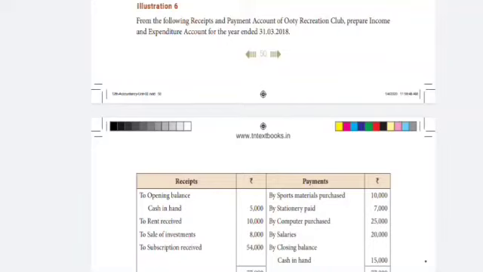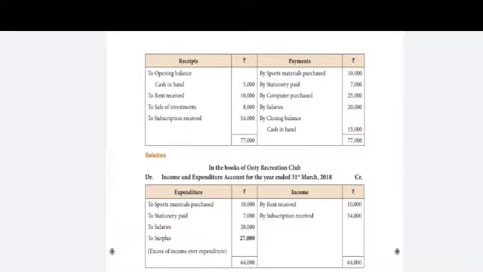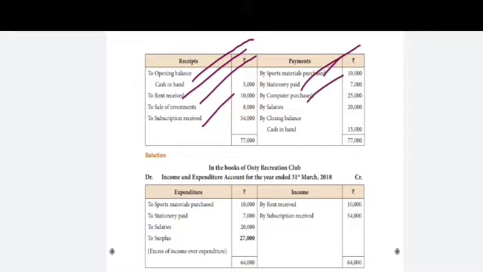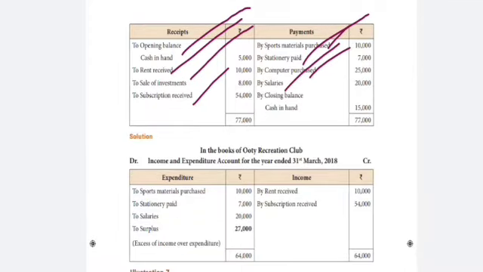See the illustration 6th sum from the following receipt and payment account of Ooty Recreation Club. Prepare income and expenditure account for the year ended 31st March 2018. See the receipt side and payment side. To opening balance cash in hand, to rent received, to sales of investment, to subscription received. See the payment side: by sports material purchased, by stationery paid, by computer purchased, by salaries, by closing balance cash in hand.